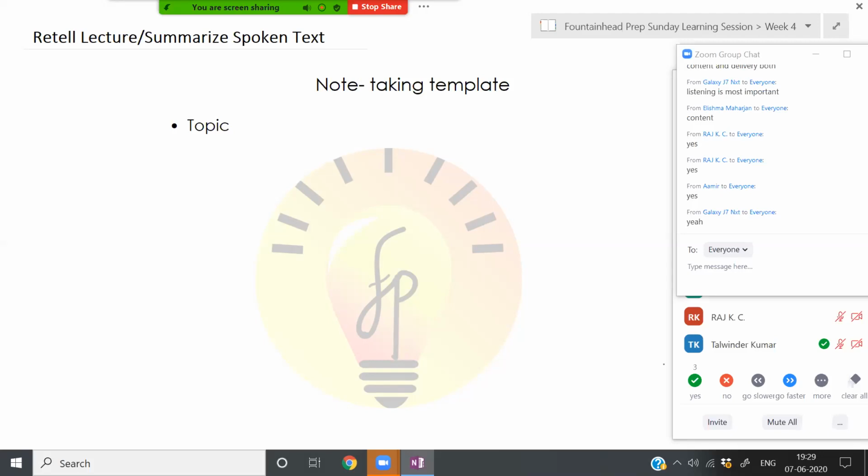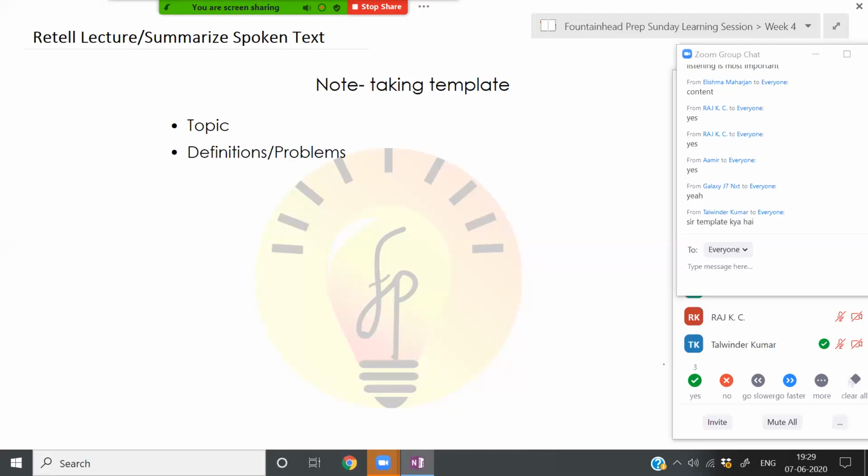Is it talking about some problems related to some research? Just write down that topic in 3-4 words. Definitions or problems. Maybe 60-70% of the time, the lecture will be dealing with some kind of definition or problem. So try to write down that definition.